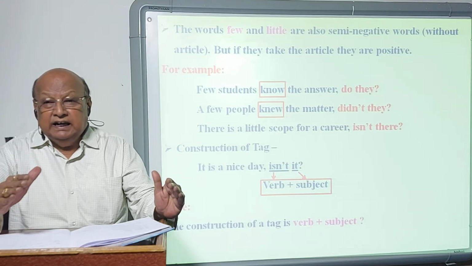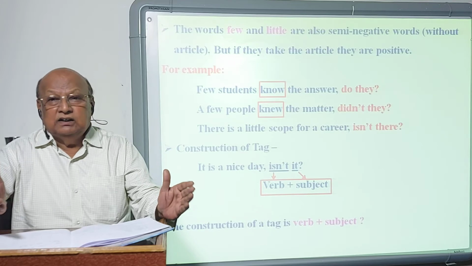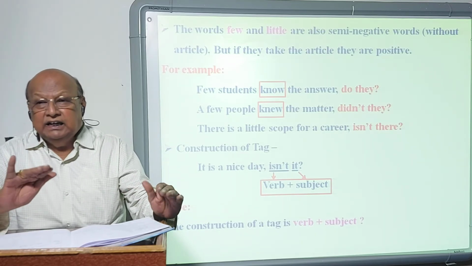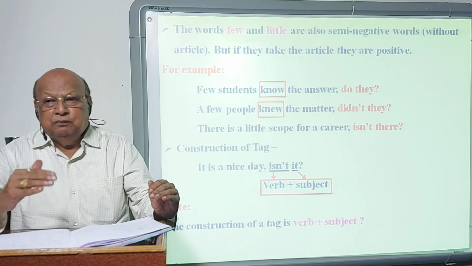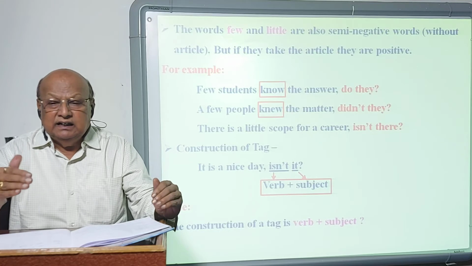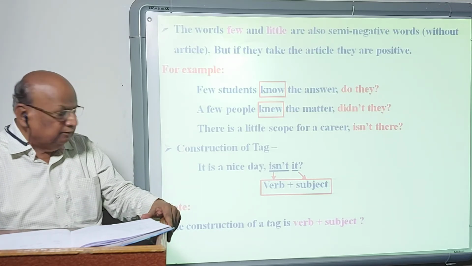And they always take the positive tag. In addition to that, words like few and little, if they are without article, they are negative. But if you place the article before those words, they are positive and they take the negative tag. Now let's go to the first group.